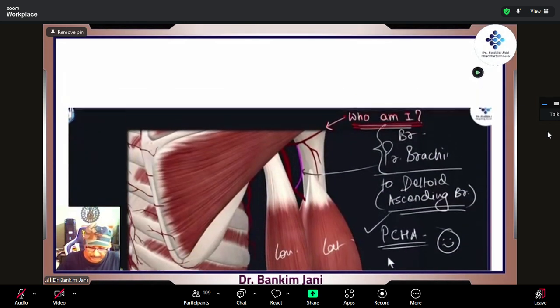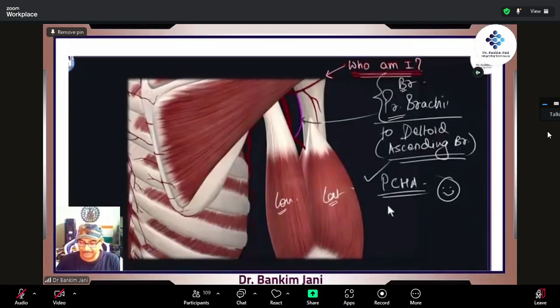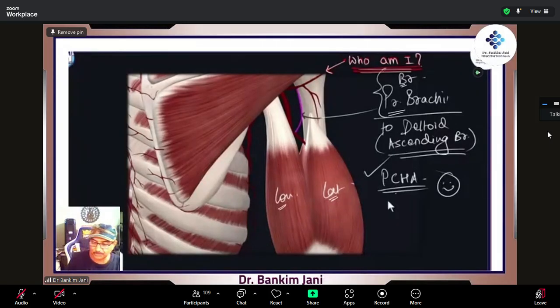Okay. Back. We are over here. This is the long head and the lateral head of triceps. And we said that it is the profunda brachii, right, with the branch of this brachialis, to deltoid tuberosity, and it goes. And then there is this associated one.